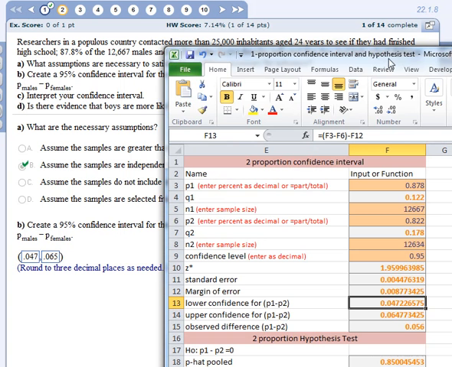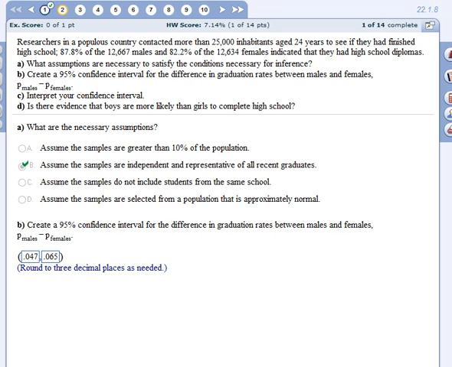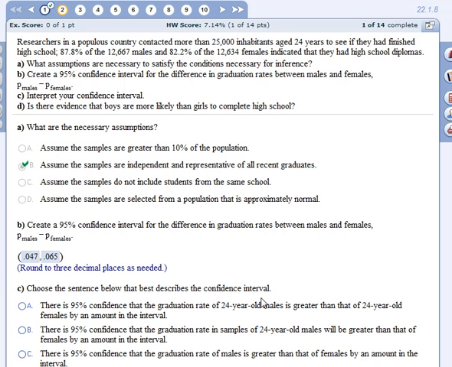Okay, and let's check that answer. Then it says choose a sentence below that describes the confidence interval. So there's 95% confidence that the graduation rate for males is greater than that for females by the amount of this interval.